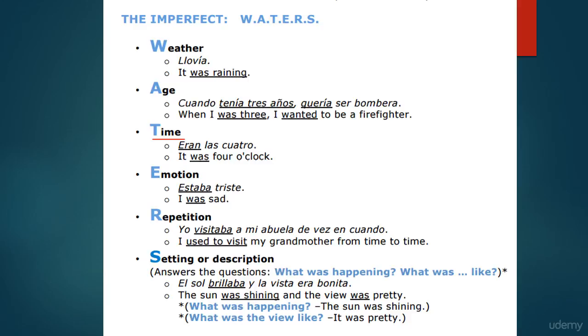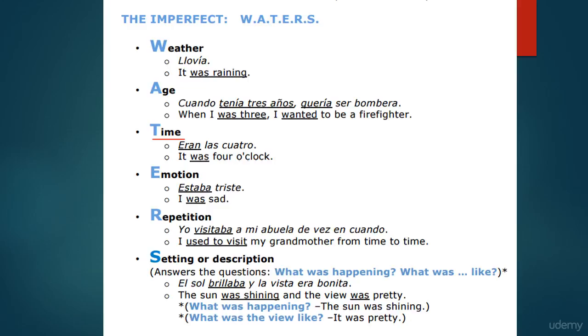What I'd like to do is also just tell my students that if you think of telling a story or even a plot of a book, the background information or the setting or description happens in the imperfect. And then the events that carry the narration forward, the occurrences, usually happen in the preterite. That's just another framework to get your mind around the imperfect and the preterite tense. So to say something like, I was sitting in the park, it was nice and sunny, and then all of a sudden a dog came and stole my sandwich.